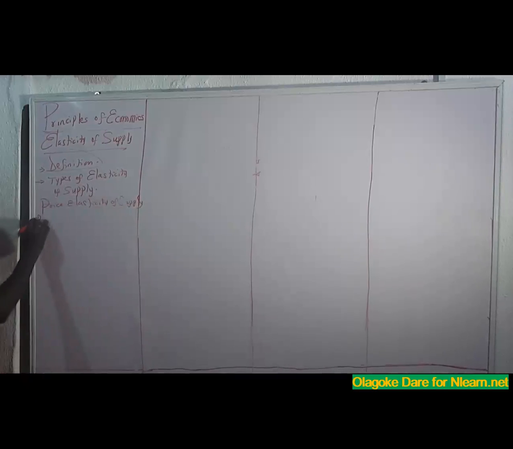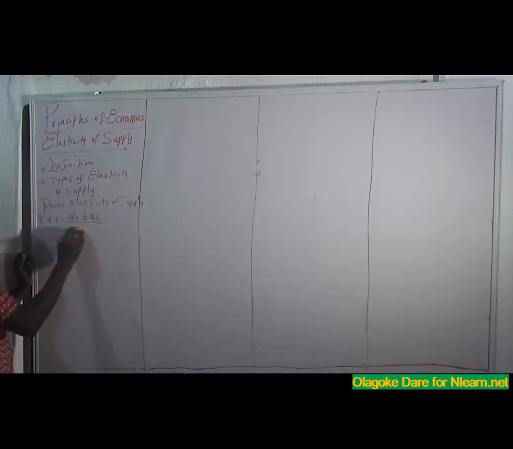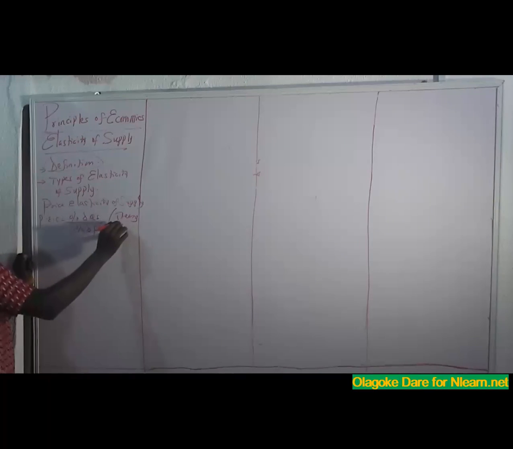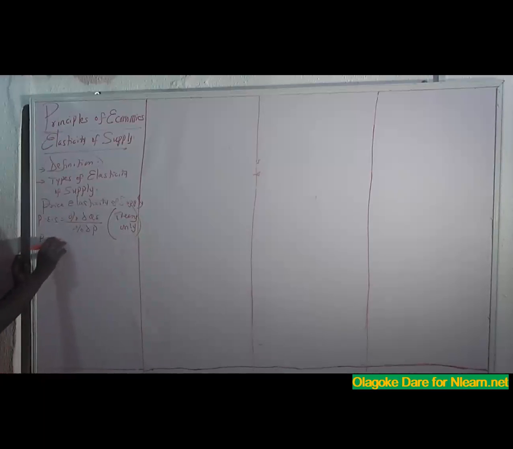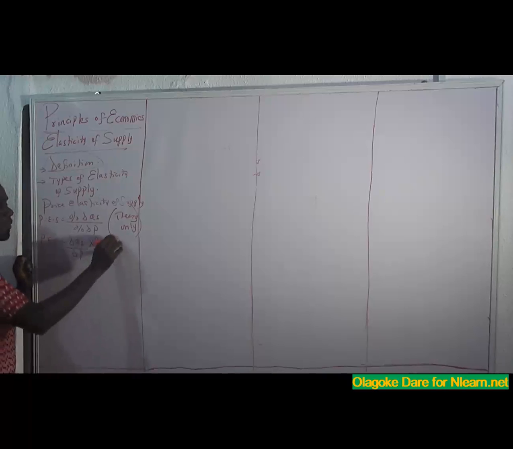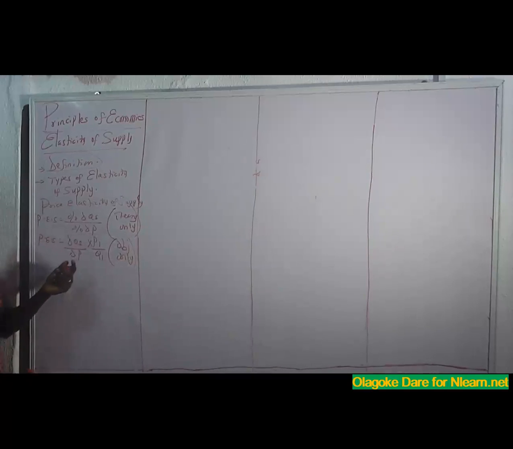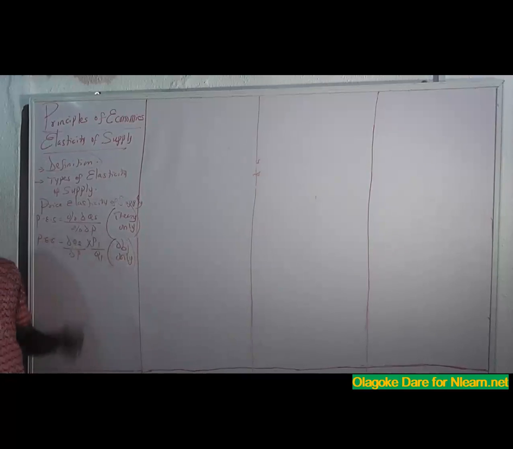So how do we calculate it? Price elasticity of supply is percentage change in quantity supplied over percentage change in price. Please, you can use this for theory. When you are solving any theoretical question, you can use this. If you are solving any OBJ question, you can use this: change in quantity supplied over change in price, times first price over first quantity. So this is for OBJ questions. This will save time and give you the answer. The other is for theoretical questions.